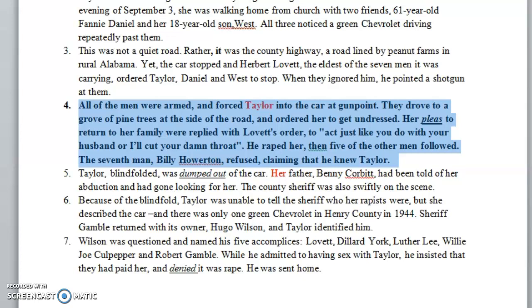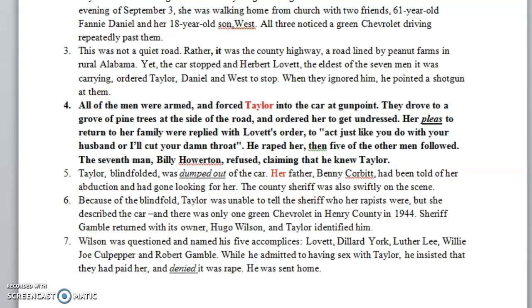Also take a couple of minutes to read paragraph 4, then we'll comment on its mood. Here we can feel the mood of fear that was surrounding Taylor because she was afraid of these men. And we can feel the mood of reluctance because this Billy Howerton was reluctant. He refused to do this act because he knew Taylor. We can link this. Okay, so this is the mood. The mood is the general atmosphere that we feel while reading a certain paragraph.